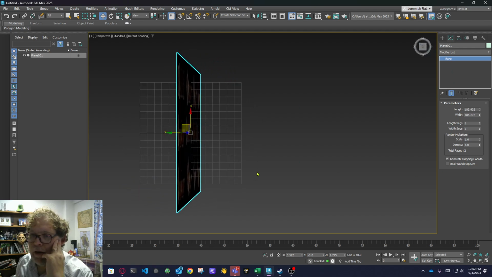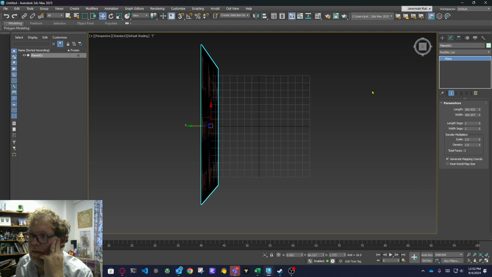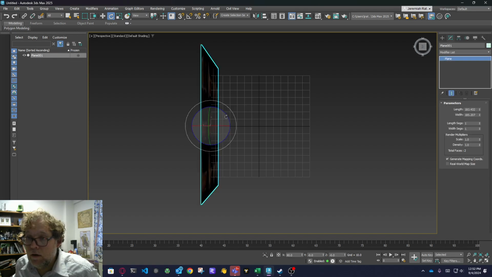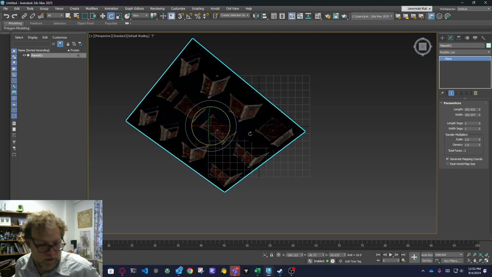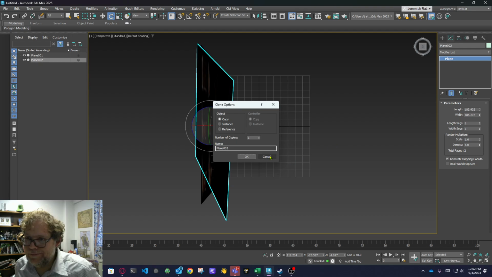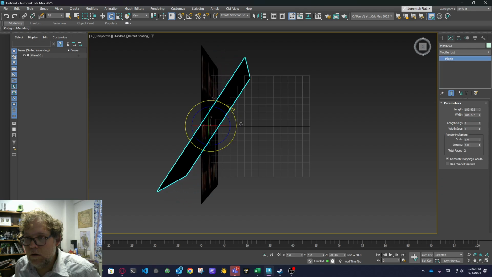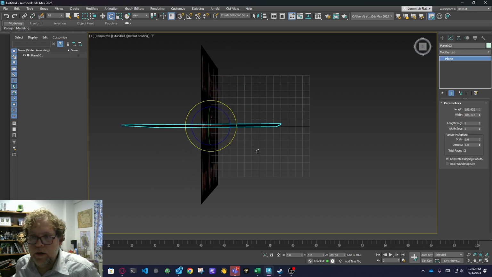So for this, I might go to my top view and just pull it back a bit. Then I'm going to grab my rotate, and hold down Shift. Grab the middle, and hold down Shift. I'm trying to only rotate along the one axis. Cancel. Let's just do it this way. Shift, we'll try this one. There we go. And put it like this.